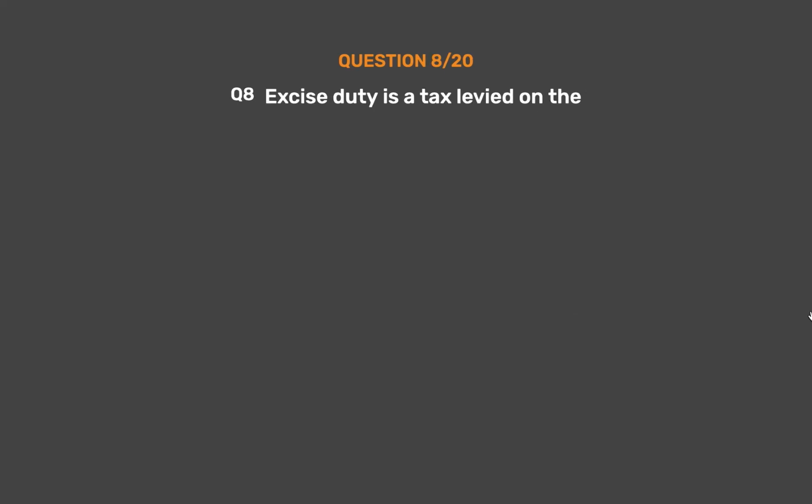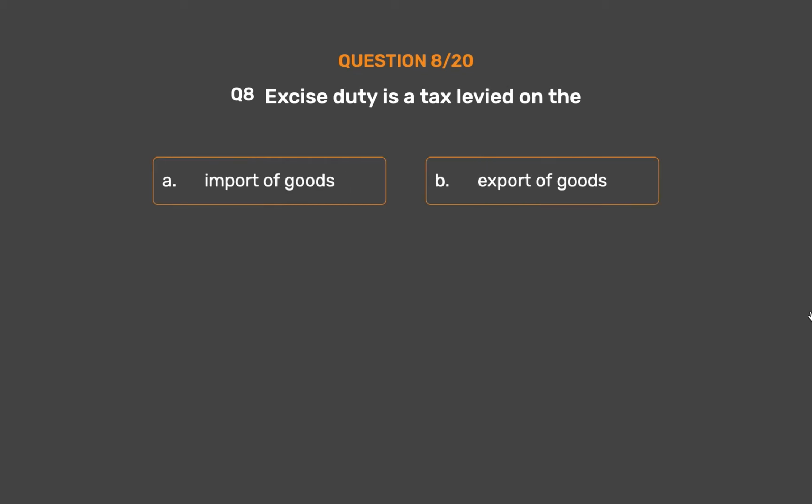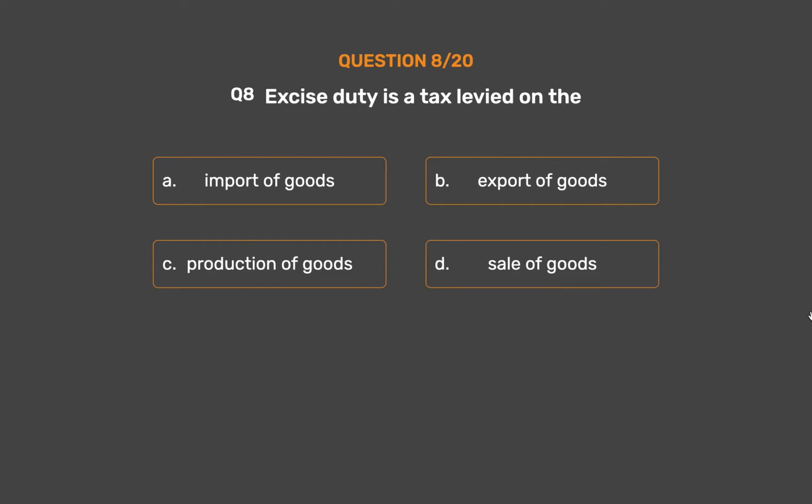Question number 8. Excise duty is a tax levied on the: Option A, import of goods. Option B, export of goods. Option C, production of goods. Option D, sale of goods.